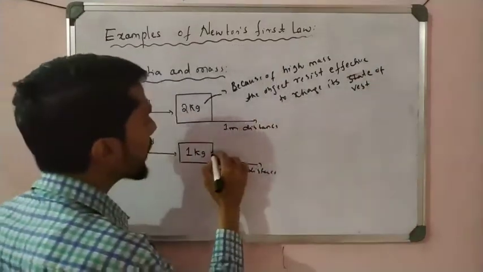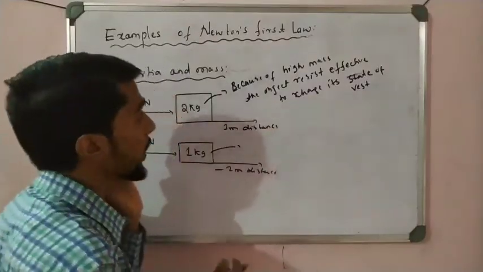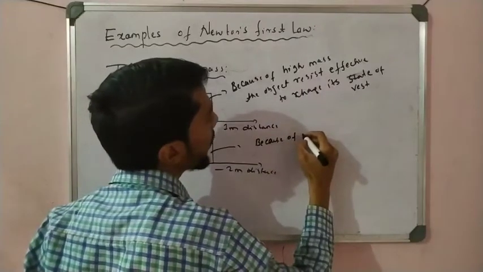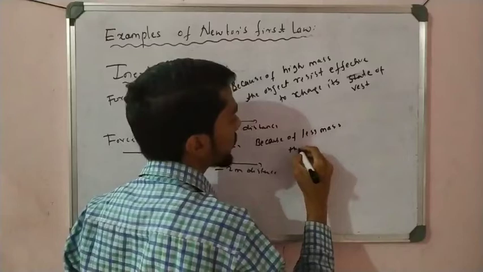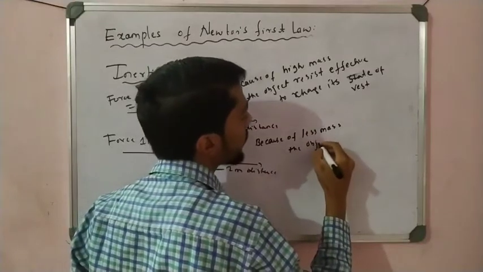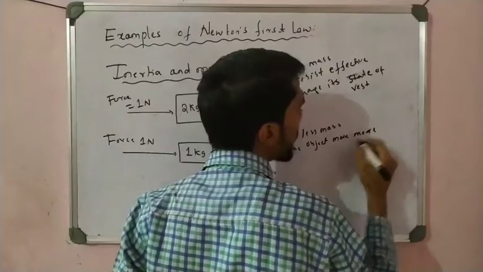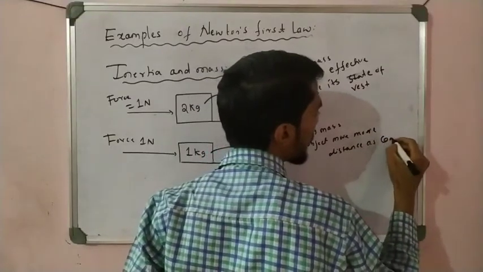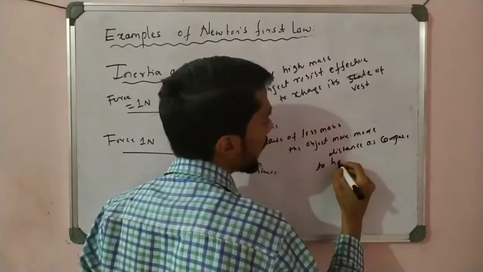But here, the object covered more distance. Because of less mass, the object moves more distance as compared to the heavy object.